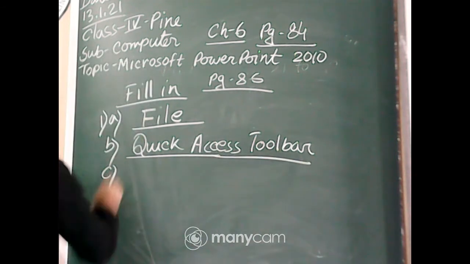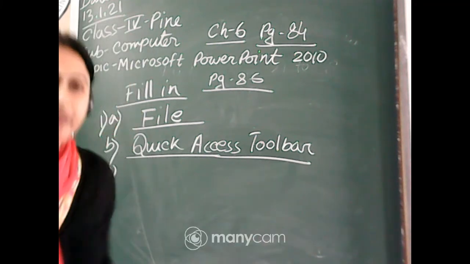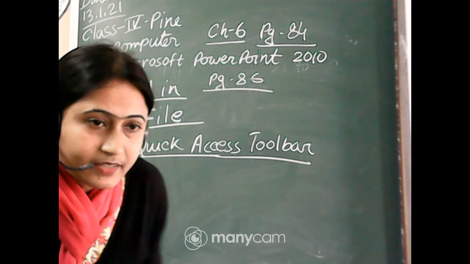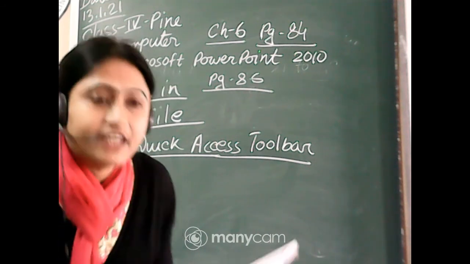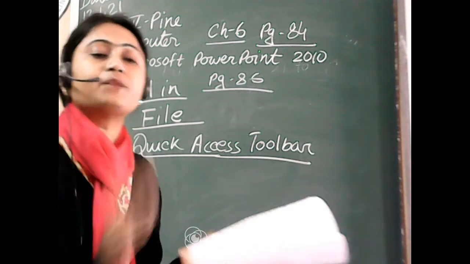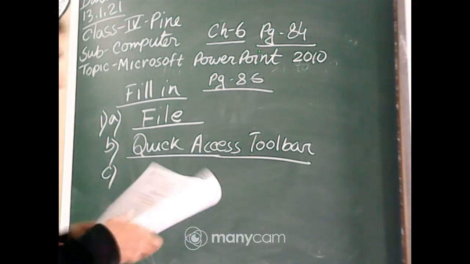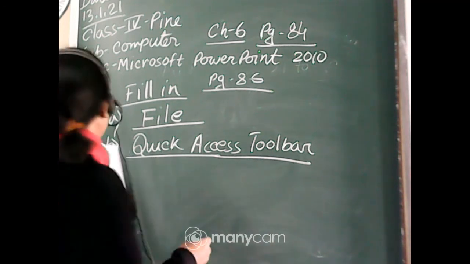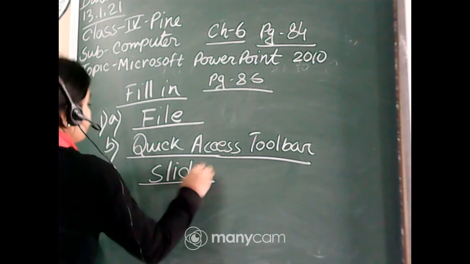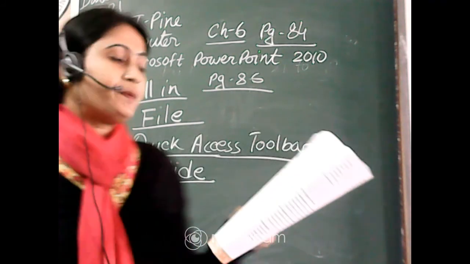Next, number C. An individual page in a presentation is called the dash. Very good, PL. Very good, Joita. No, beta, that is not only slide. An individual page is called a slide. And when we see the presentation one by one on the screen, that is called slideshow. And the individual page in a presentation is called the slide. Next, number D, the keyboard shortcut to open a new slide.